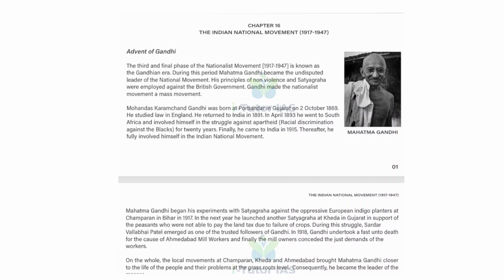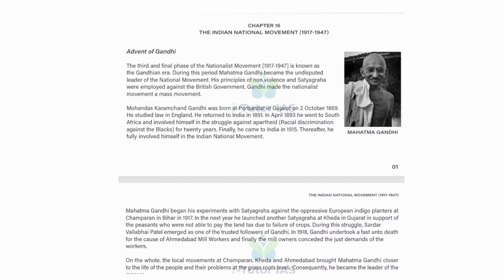In the second phase there was Swaraj, but this is Purna Swaraj, complete independence, led primarily by Mahatma Gandhi through the principles of non-violence and satyagraha. The path is satyagraha. What are the phases of these movements? First is the early satyagrahas, from 1917 to 1918. Gandhi established his leadership through local successful struggles: Champaran Satyagraha, Kheda Satyagraha, and the Ahmedabad Mill strike in 1918. These are the early phases of the satyagrahas.